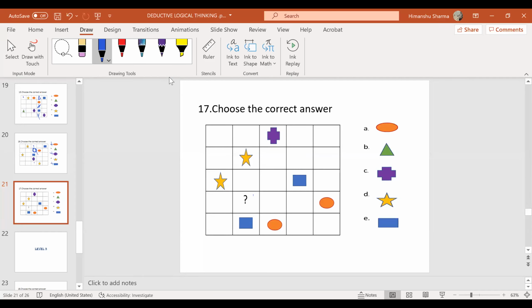I cannot have a circle here. I can have a circle here, or I can have a circle here. I cannot have a plus here, so I can have a plus here, or here. Triangle, I can have it anywhere. Actually, this question is a bit tough.